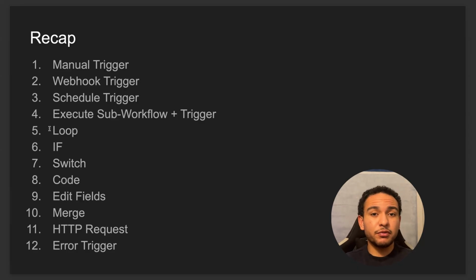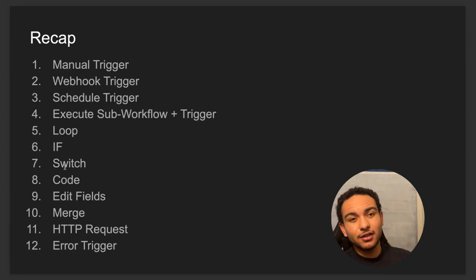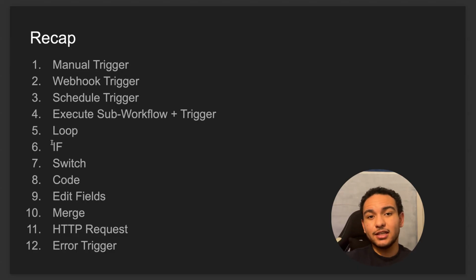Over here, we have the loop. So if you want to loop over an item individually, if you want to send an item through a set of conditions individually, that's what the loop is for. And it's going to keep doing that for all the items that it contains or that are sent to it. The if node is a simple conditional logic that will give you a true or false, so you can send items onto different branches. The switch node, again, is like a multi-conditional logic node. It's basically the if node on steroids, and you can create as many different branches as you want there.